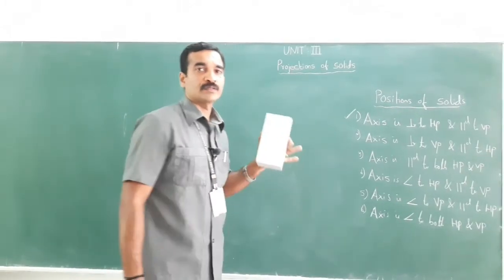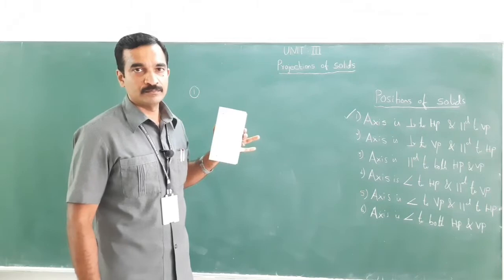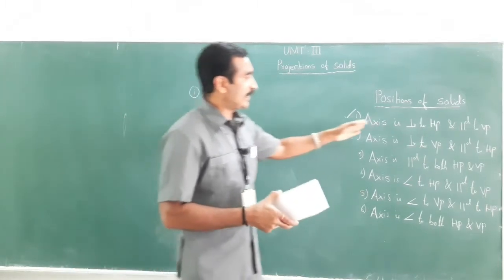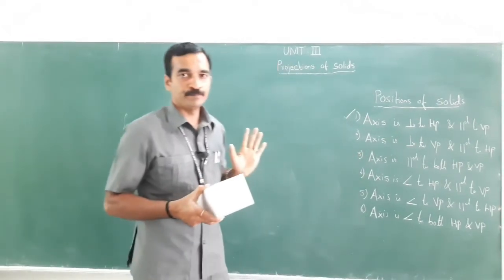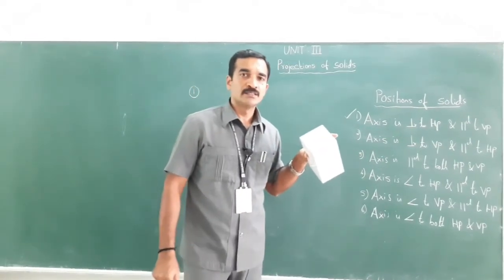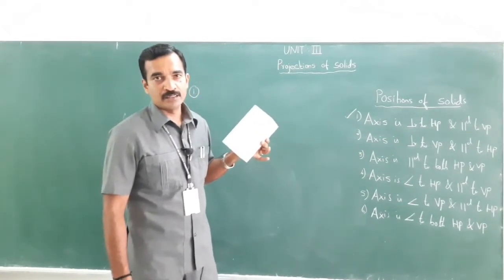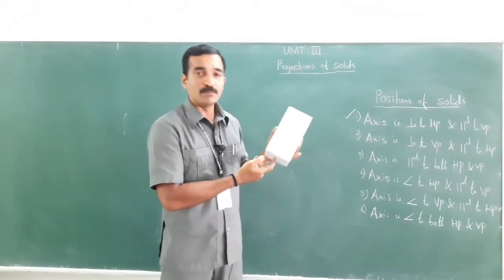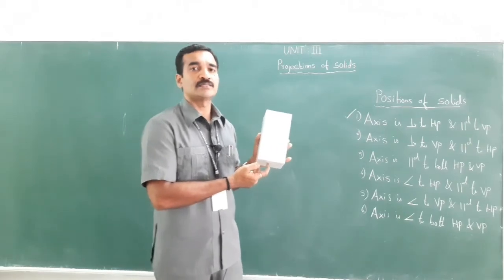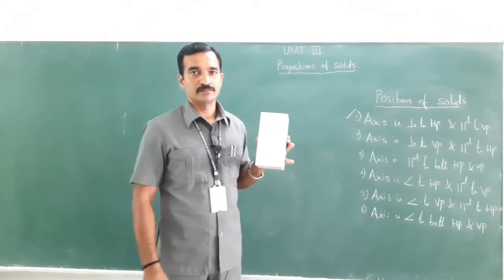Let me start with condition 1, and I am going to take the object as a square prism. What it says: the axis is perpendicular to HP and parallel to VP. What do you mean by axis? An imaginary line joining the center of the top face and the bottom face. That is called axis.